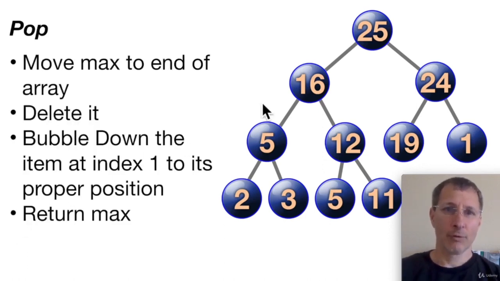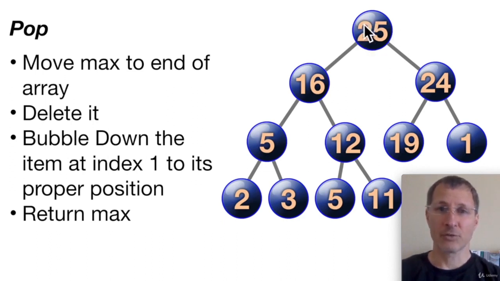So we just get that item and return it. And in pop, first we're going to move this topmost item. We want to pop off the max, which we know is in index position 1. First we're going to swap it with the item in the last position. Then we're going to delete it from the heap. And then we're going to bubble down the item here to its proper position. So let's take a look at the example.